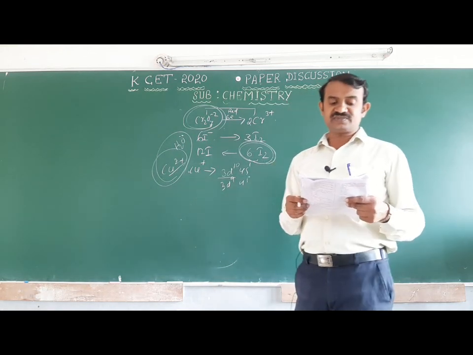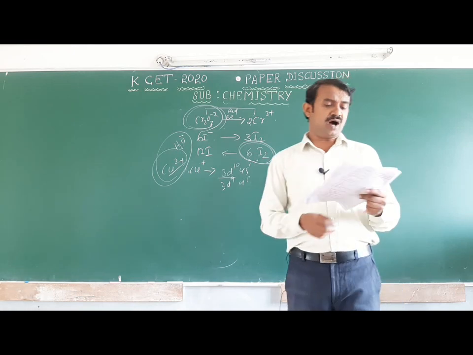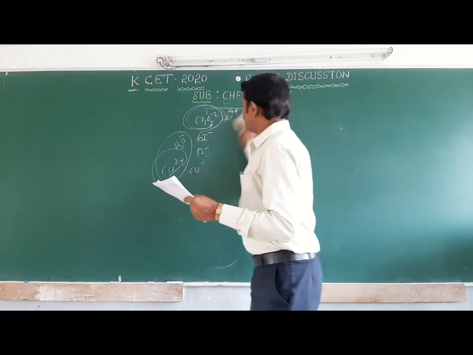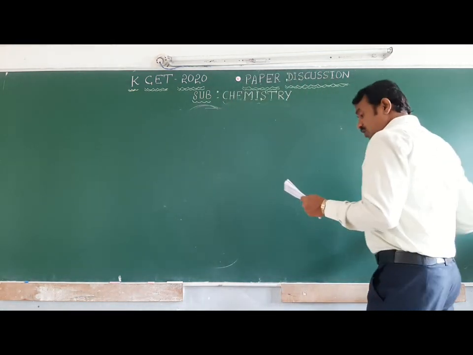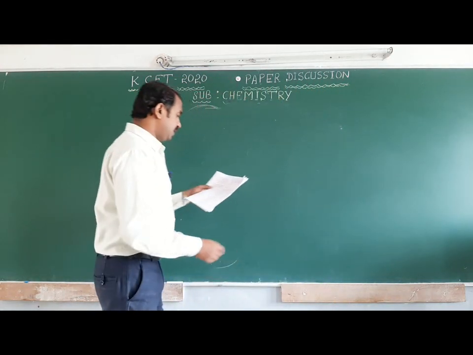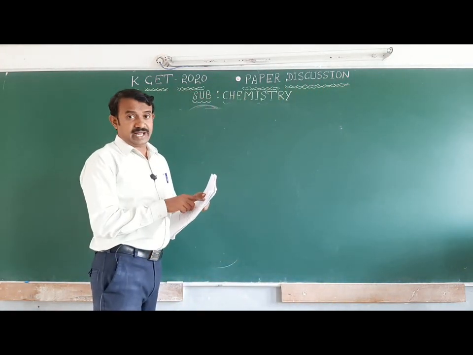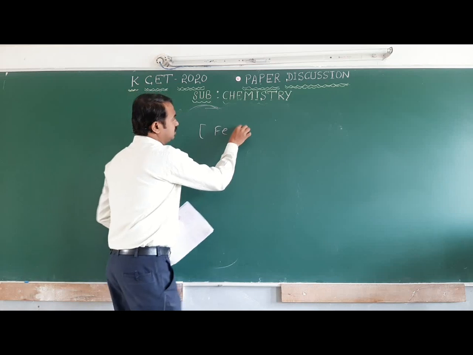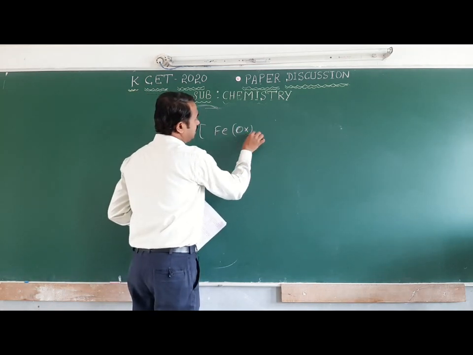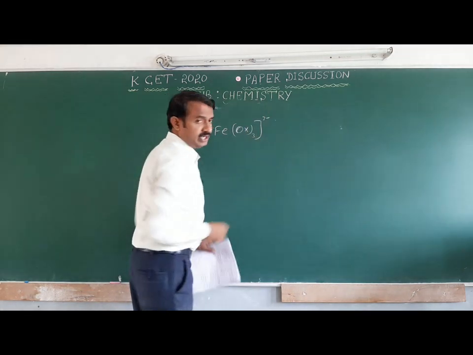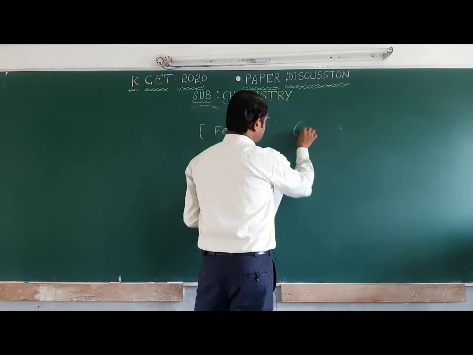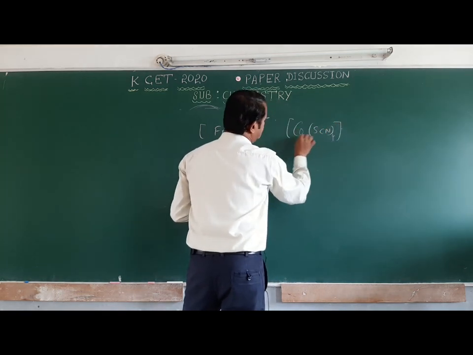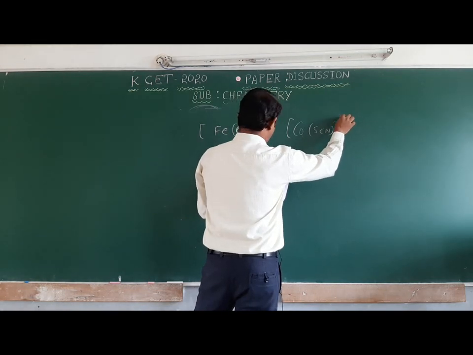Okay. Next one, the 8th question: the coordination number of iron and cobalt in the complex ions. They have given two complex compounds. The first is trioxalato ferrate ion, which has iron and oxalate. Next, they have given thiocyanato cobaltate ion.